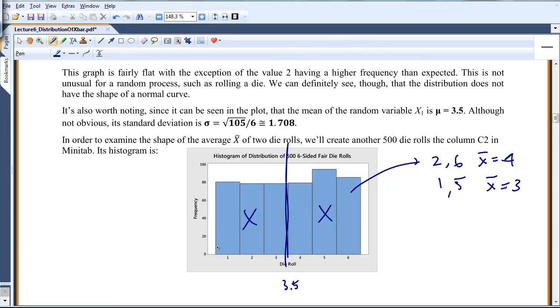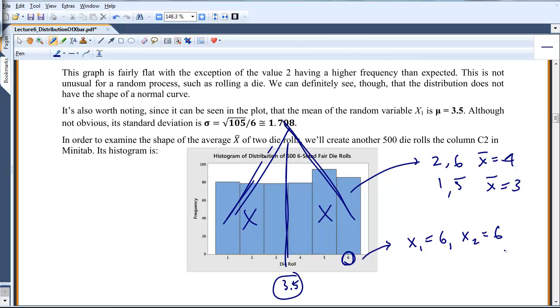So we're going to start noticing a stacking up around the center. The most likely outcome is 3.5. To get all the way over here at 6, you would need your random sample to be a 6 from the first throw and a 6 from the second throw. In the same way, over here at 1, you would need two 1s. So this has the least probability, but I'm starting to build up in the center near the average.